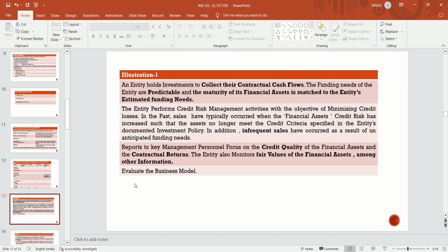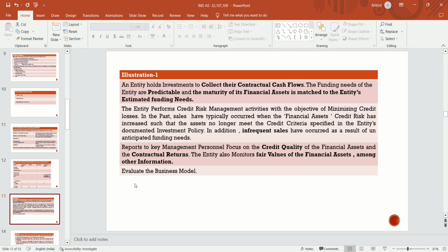The entity's funding needs are predictable, and the maturity of its financial assets matches the entity's funding needs. If any need of the entity arises, it should be funded from that financial asset. The entity invests its financial assets in such a way that whenever it requires funding, it will be recovered from the maturity of that financial asset.